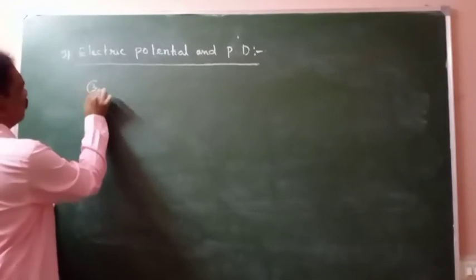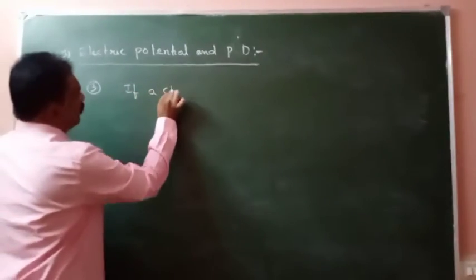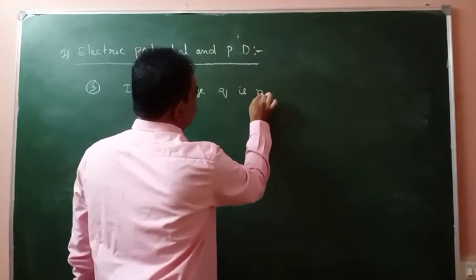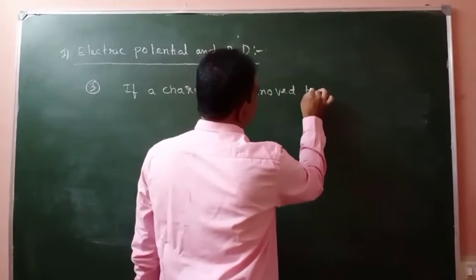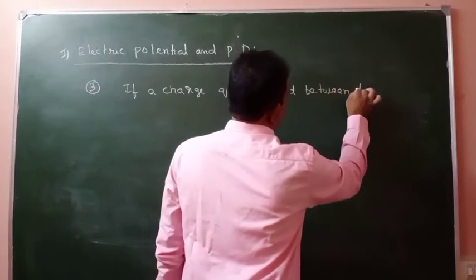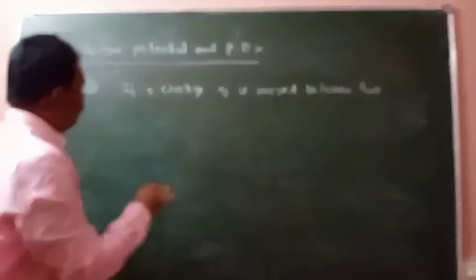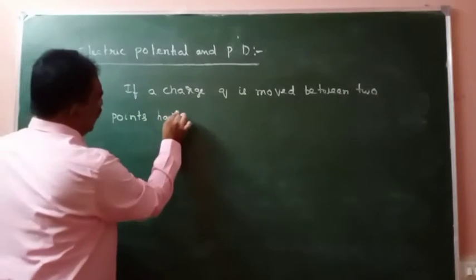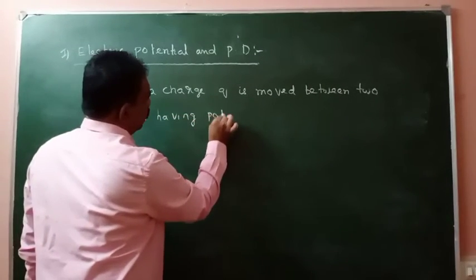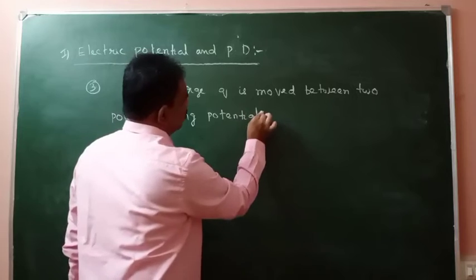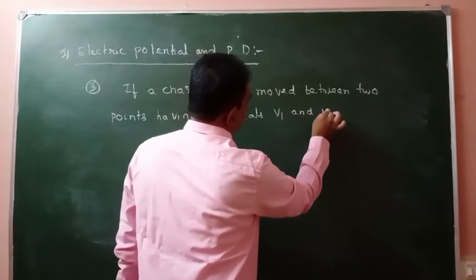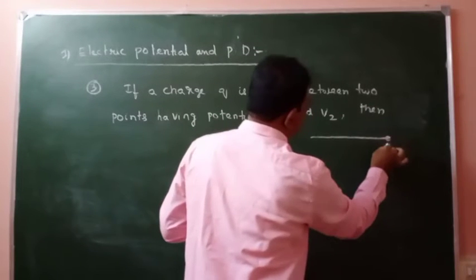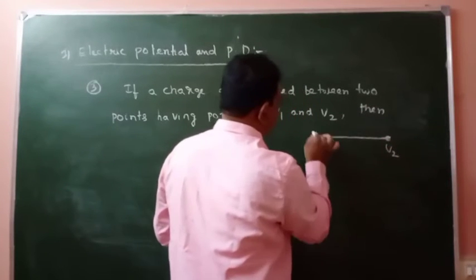Next, if a charge Q is moved between 2 points having potentials V1 and V2, then here the charge is moved, here potential is V2, here potential is V1.